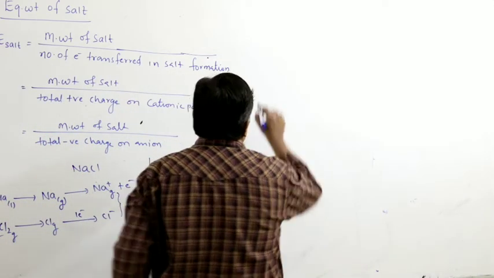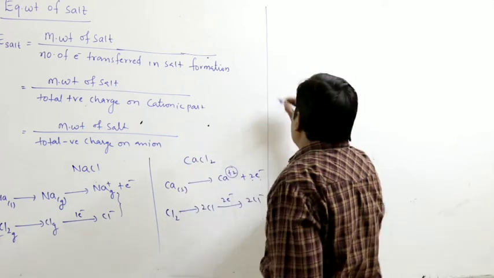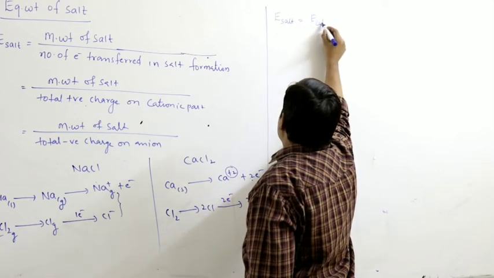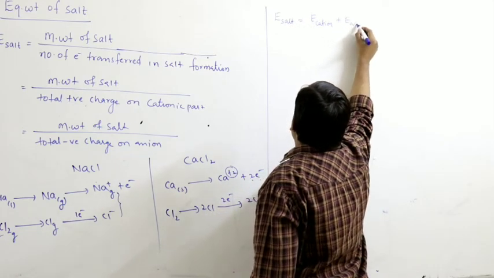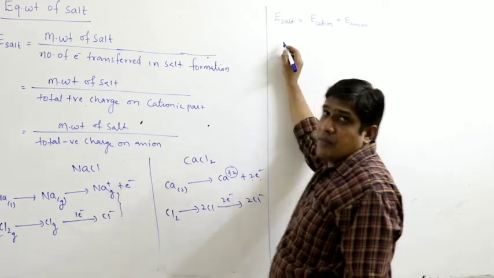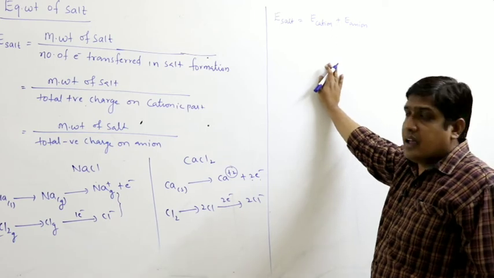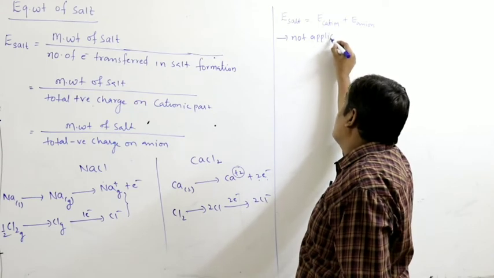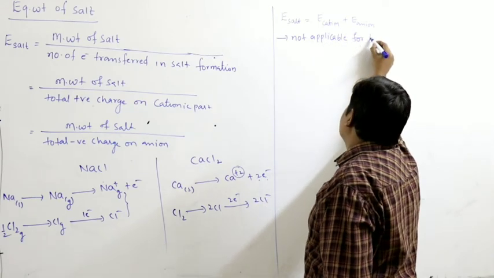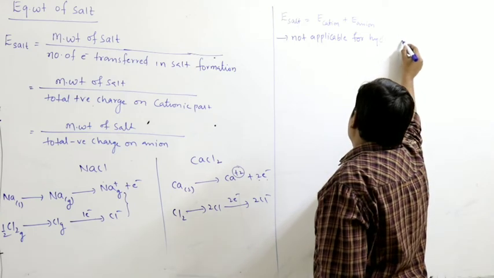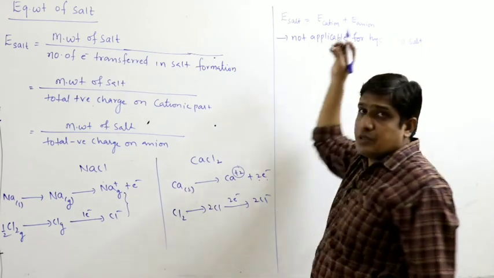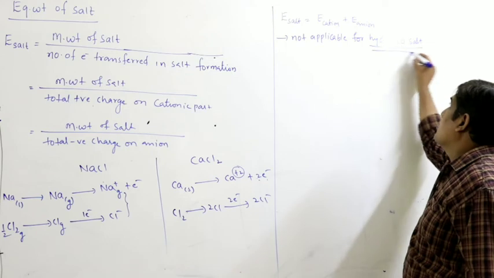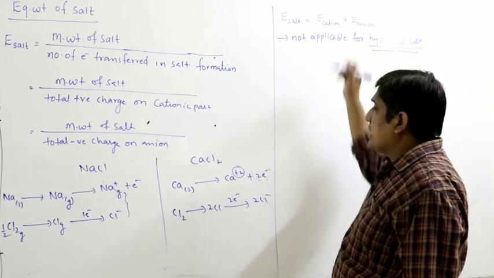So let us see some examples. One more important point: equivalent weight of salt is equal to equivalent weight of cation plus equivalent weight of anion, the sum of the equivalent weights of cation and anion. Remember, this formula is not applicable for hydrated salts. Hydrated salts means the salts which possess water of crystallization. If they possess water of crystallization, then it is not applicable. We will see one by one.